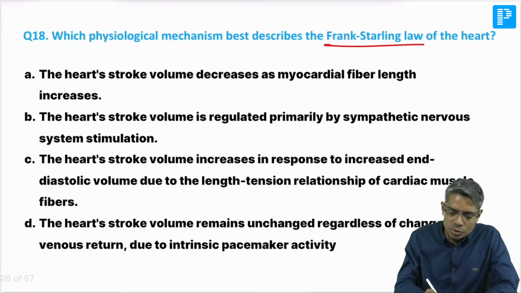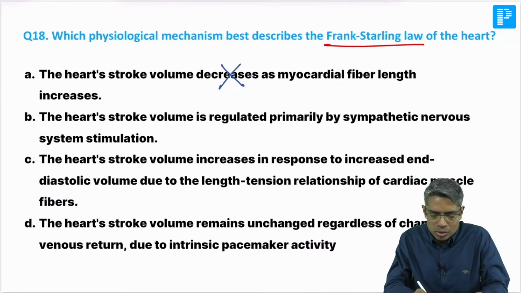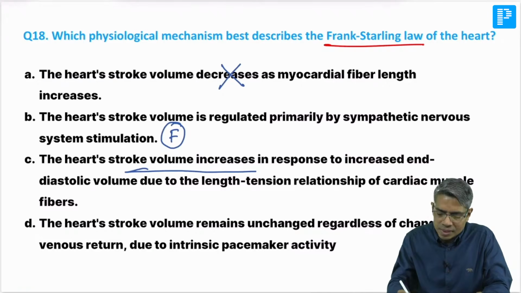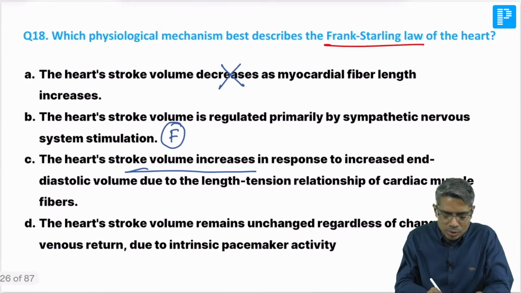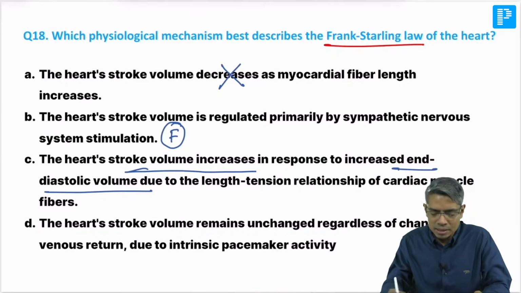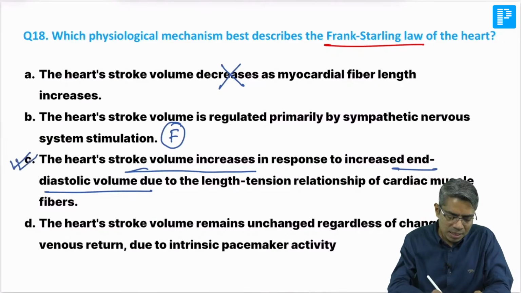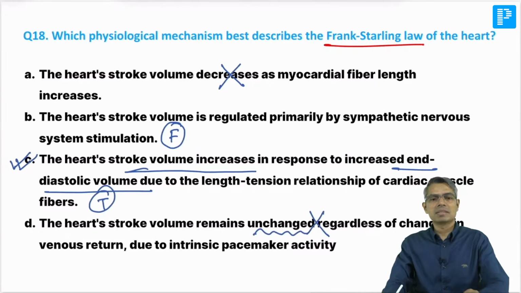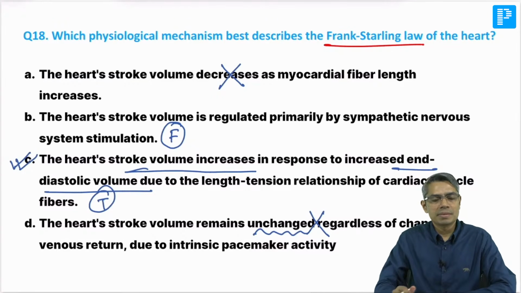So here heart stroke volume decreases. Whenever I am looking at decreases, this is not my heart stroke volume regulated primarily by sympathetic nervous system. This is not my Frank-Starling law. Heart stroke volume increases, yes, in response to increase in end diastolic volume. So increase in end diastolic volume means that is going to increase the length of the myocardium. So option number C is correct. That is my answer. So this is true. The heart stroke volume remain unchanged. Whenever I am looking at unchanged, this is not my answer. This is not true. So this is very easy.